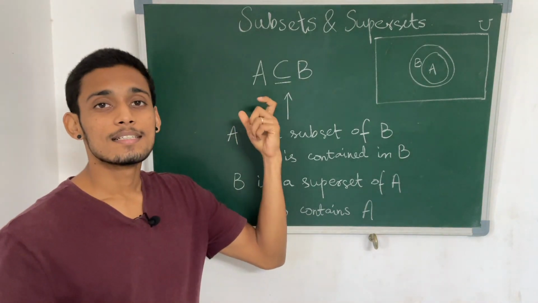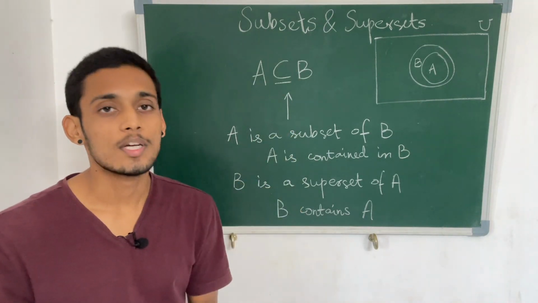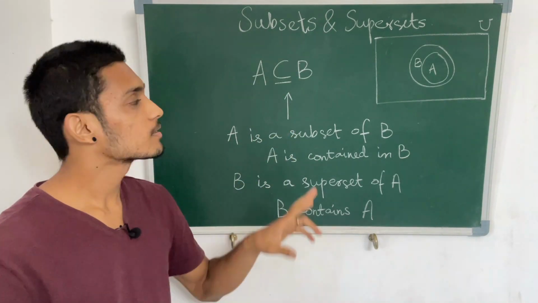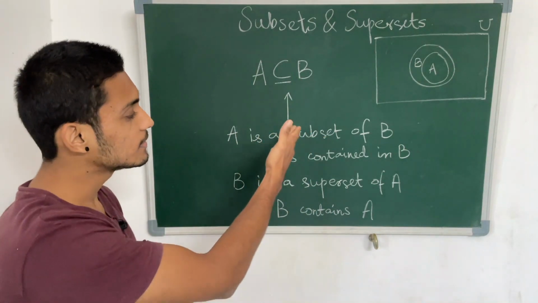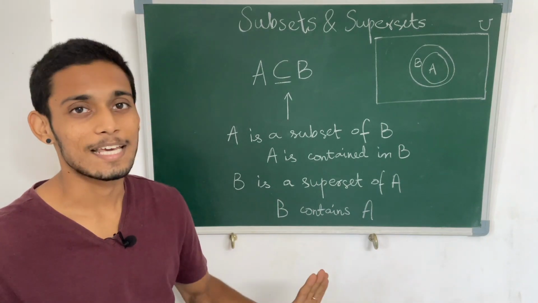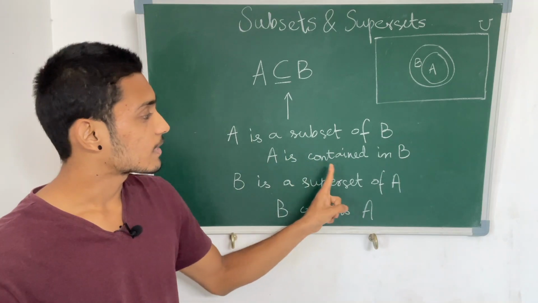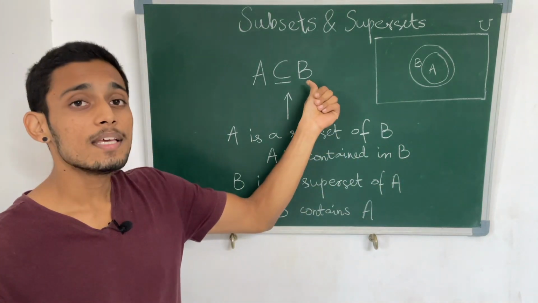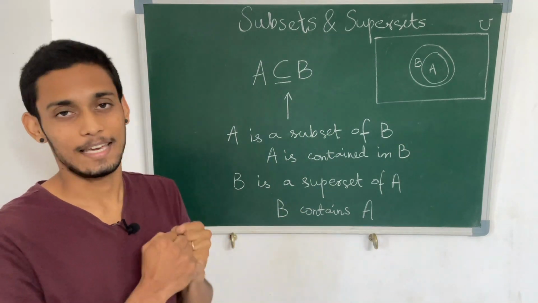So consider this given notation. Suppose you see this somewhere. What does it actually mean? What it means is the set A is contained in the set B. So all these statements are same. A is a subset of B. A is contained in B, or B is a superset of A and B contains A.